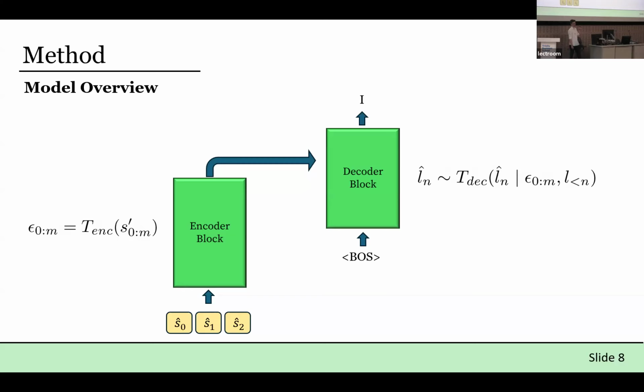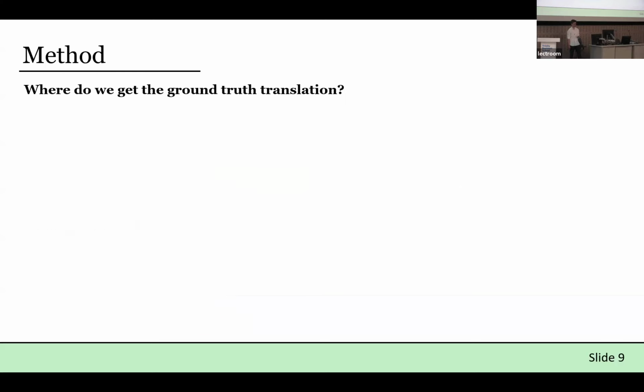Now, this is trained in a supervised manner, so obviously a natural question is, where do we get the ground truth translations of these states? By their nature, they're black box latent representations, and if we knew what they meant, we wouldn't need to do this whole thing. So note that the latent states aim to approximate the true state of the world. If we extend the kitchen example, the true state of the world is all the information about the agent and about the kitchen, which would be relatively easy to take in and generate a description of what's happening in the sequence.